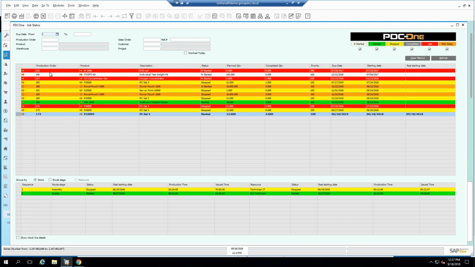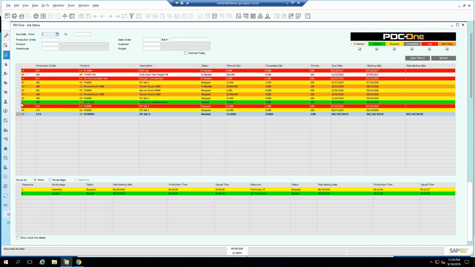What happens is that it will list all the work orders that are open that you want to see, and anything that is in white has yet to be started. So there was nothing done, no time put against them at all. Whatever is red or orange is late or risking delay, so you definitely want to pay attention to that, right? And of course, if you see green, that means people are currently working on this.